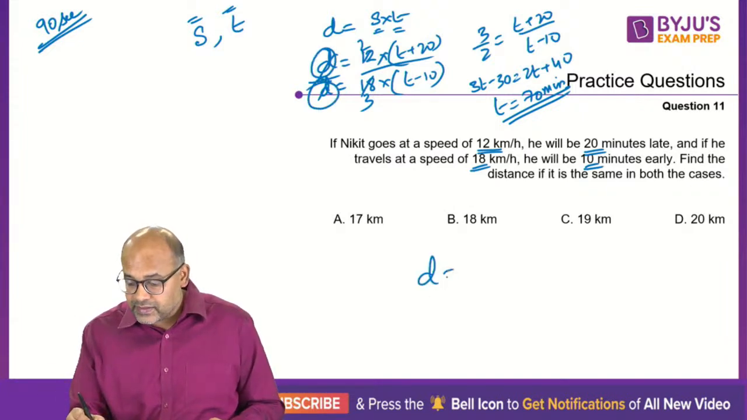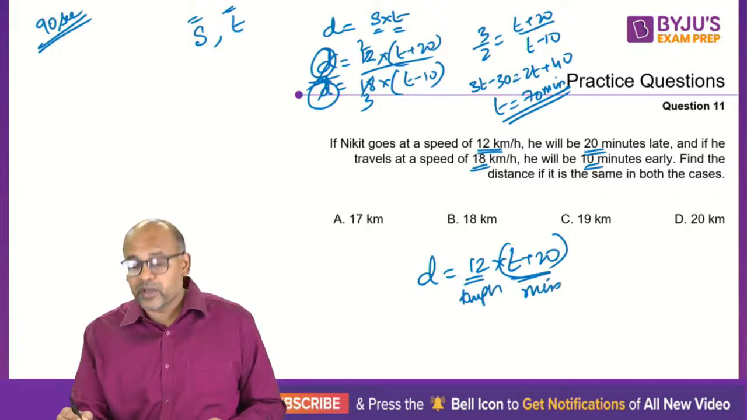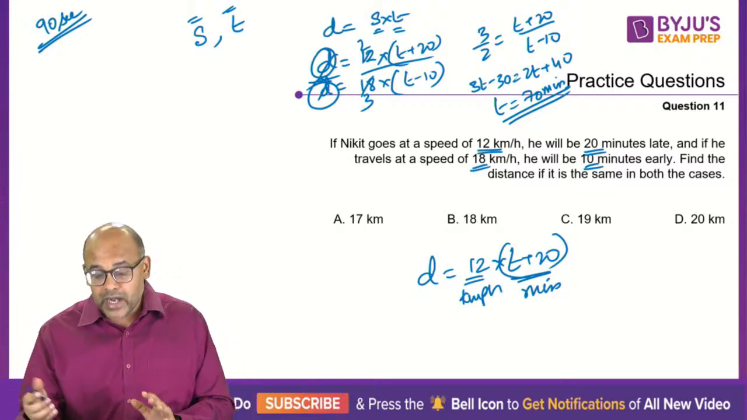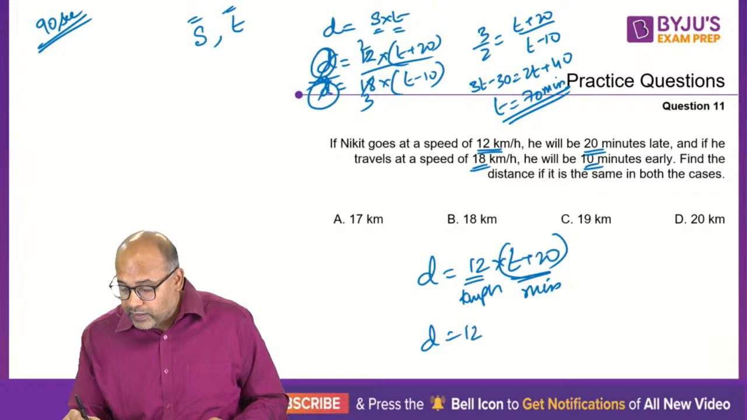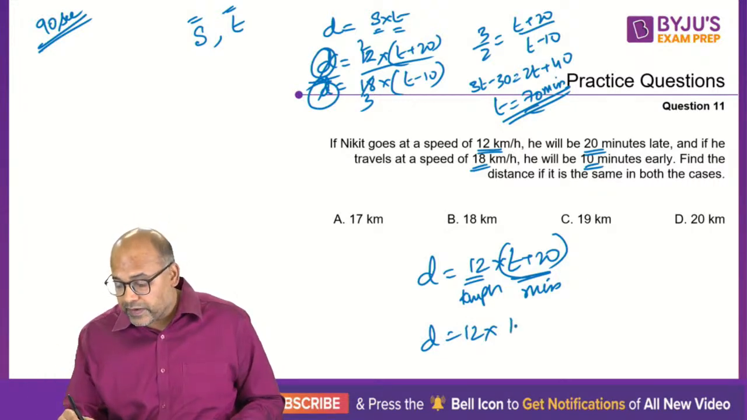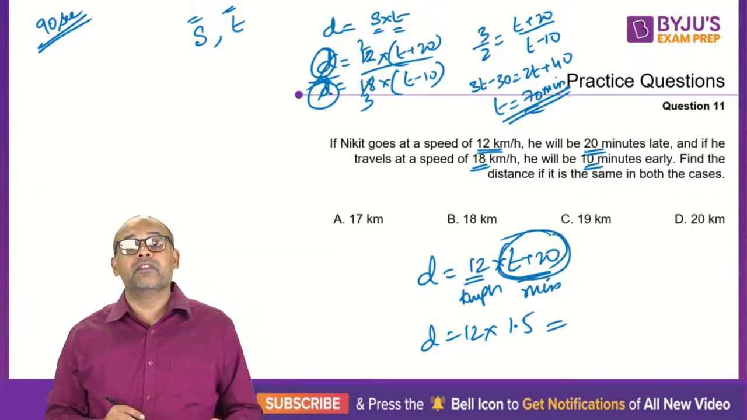So I'll use my distance is 12 into T plus 20. But remember, this is in kilometers per hour, and this is in minutes, because 20 is minutes. Which means my time is in minutes. I can only calculate the distance if I convert it into hours. So my distance is 12 into 70 plus 20, which is 90 minutes. 90 minutes is 1.5 hours. So please don't forget to convert.